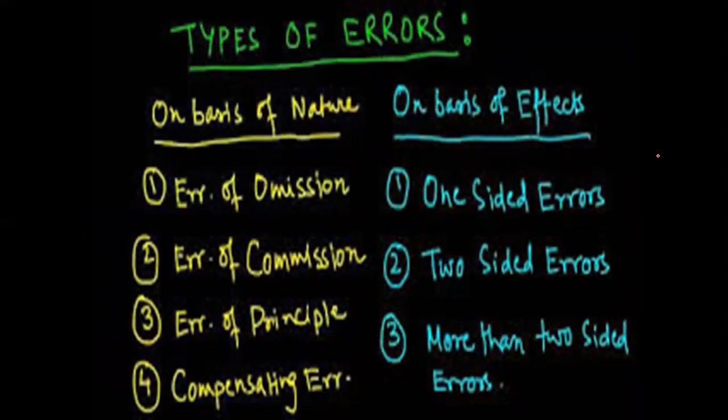And these errors are divided on the basis of their nature and on the basis of their effect on the books. So on the basis of nature, we have learned about 4 types of error: error of omission, error of commission, error of principal, compensating error. And on the basis of effects, we know that there's one-sided error, two-sided error, more than two-sided error.